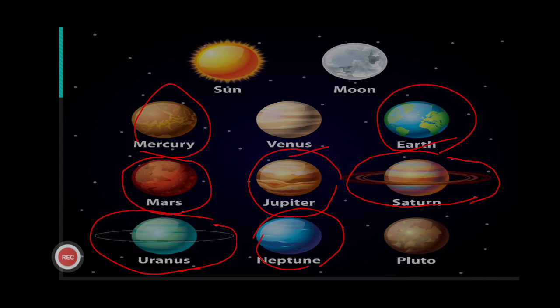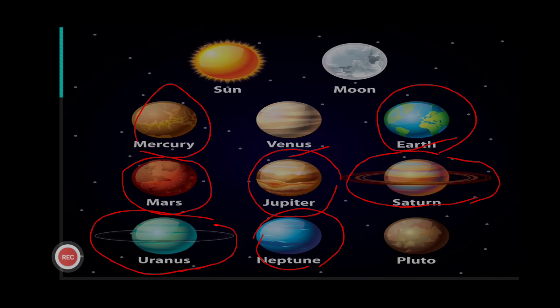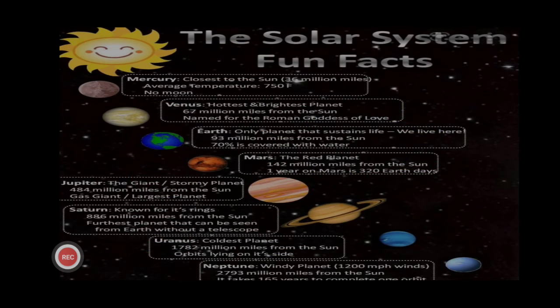Okay, and the nearest planet to the sun is Mercury. Okay, children, and the farthest planet from the sun is Neptune, and Pluto is not a planet. Pluto is a dwarf planet. Here are some fun facts about our solar system. As Mercury is the closest to our sun, that I told you. Closest means nearest. Venus is the hottest planet.